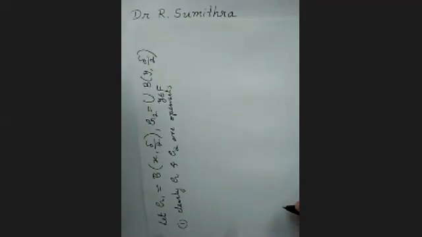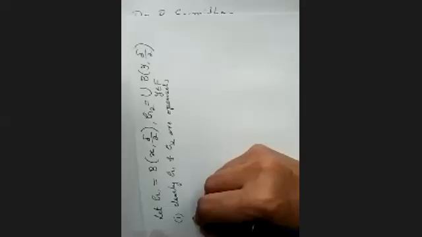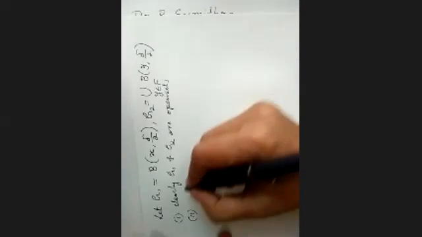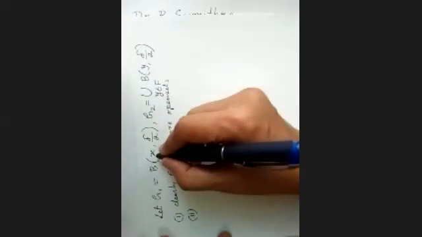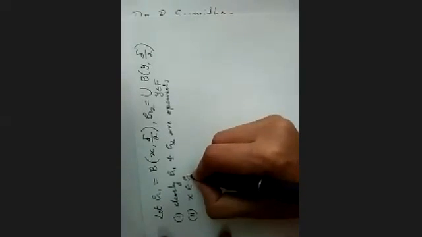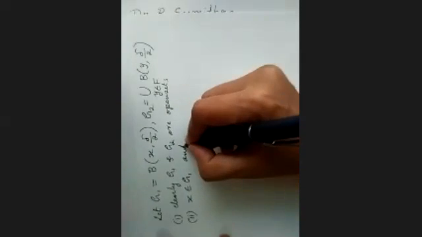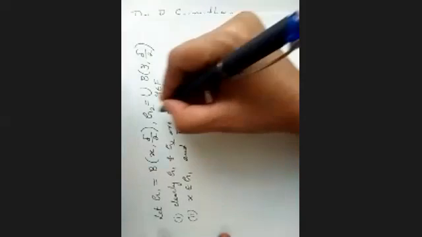So G1 and G2 are open sets. Second, do they contain x and the closed set? The first, G1, contains x because x is the center over there. So x belongs to G1. And is F contained in this G2?